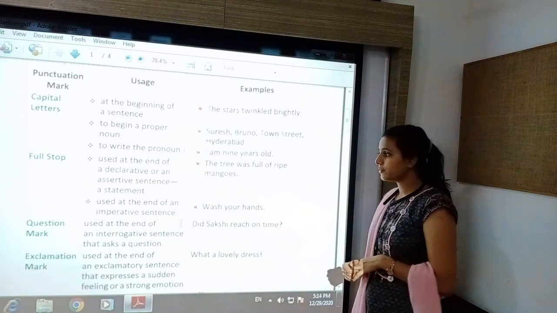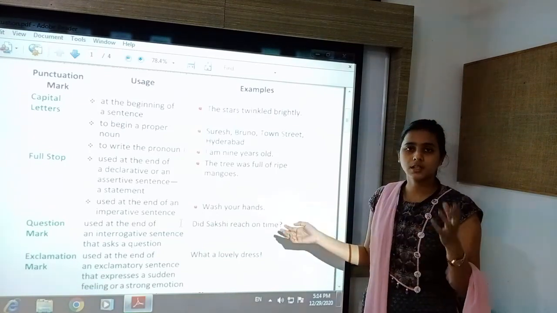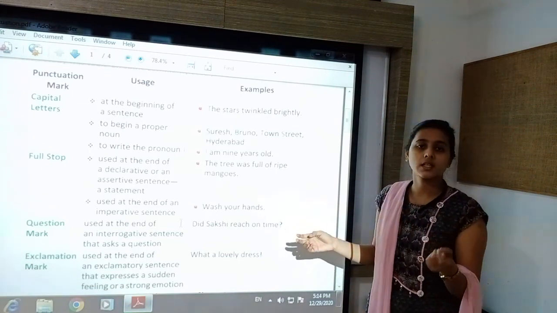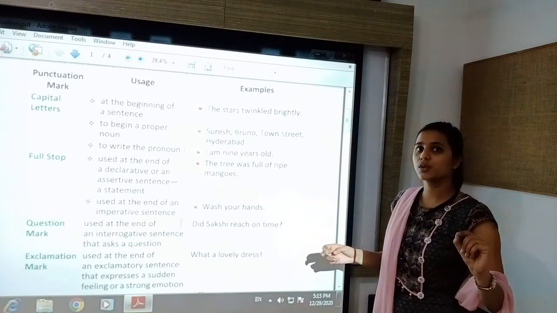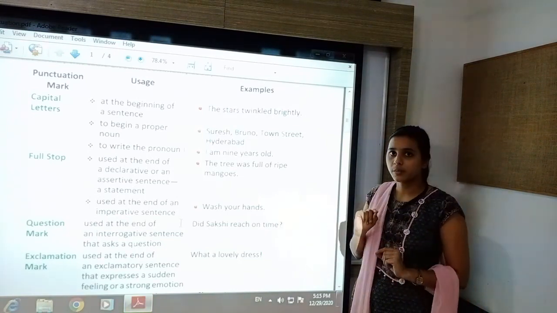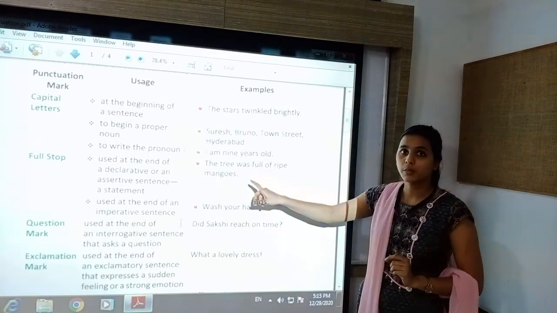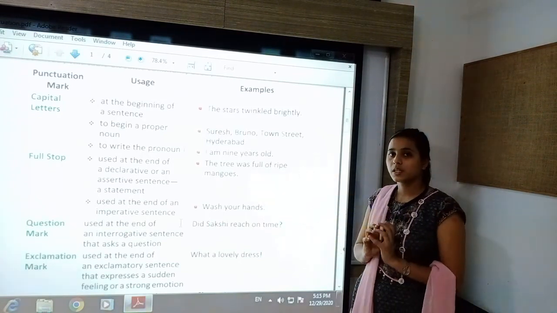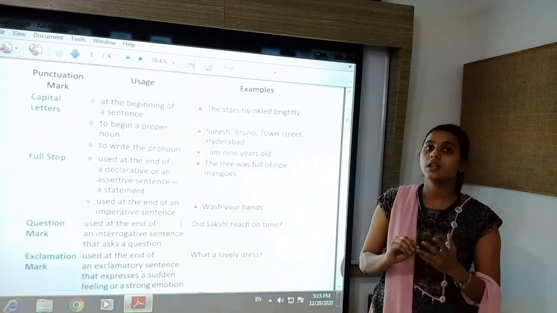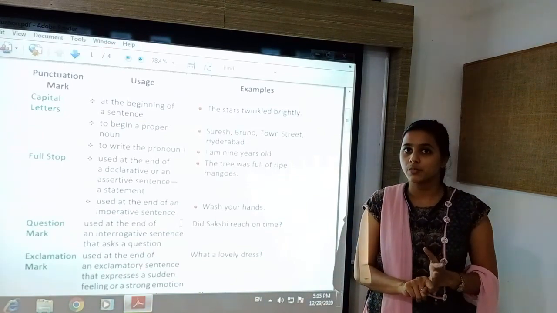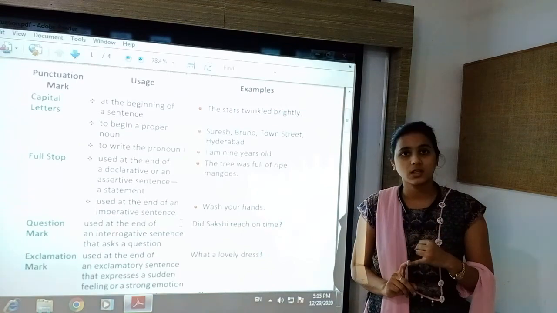At the end of an imperative sentence we put a full stop, and at the end of a declarative sentence also we put a full stop. For exclamatory and interrogative sentences we won't put a full stop. In an interrogative sentence, a question mark is used.